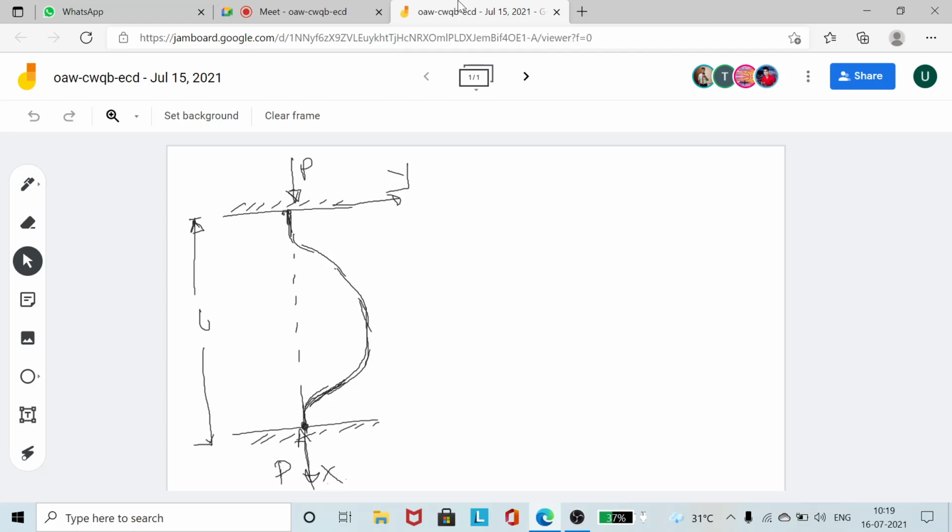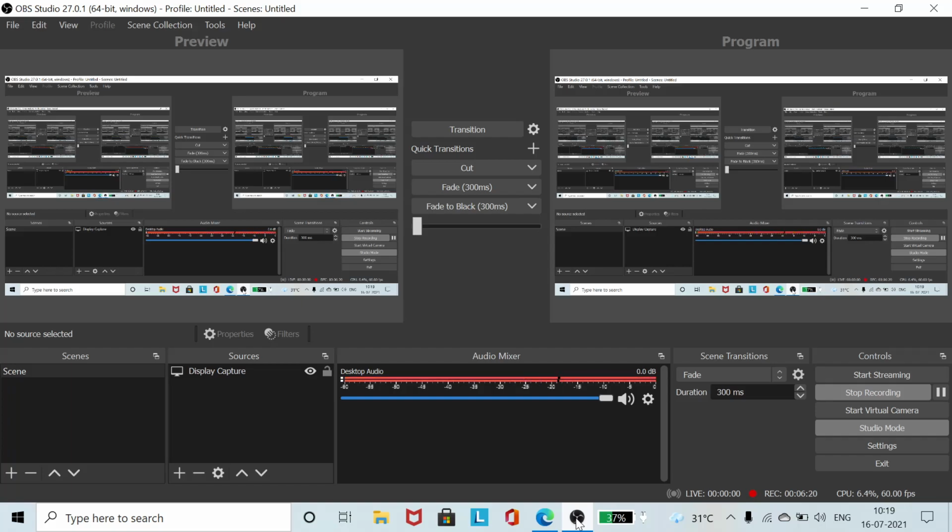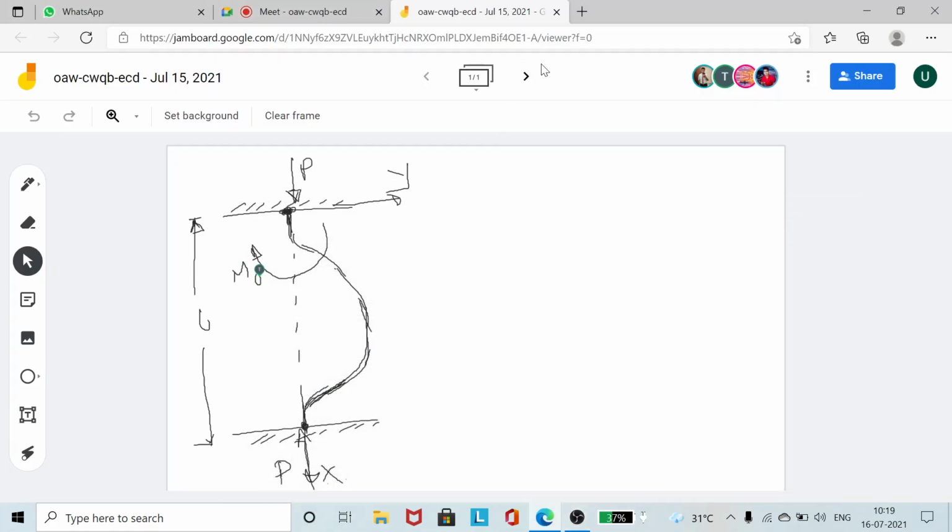We have discussed this in the last class. So we are assuming that the buckling is taking place in the xy plane. This end is fixed, which means it's not pinned, so it's not free to rotate. That is why a resisting moment will always be set up at the fixed end. Let us assume that resisting moment to be M0. I am taking a cross section at this point xx and drawing the free body diagram for the portion AQ, where the column is AB.